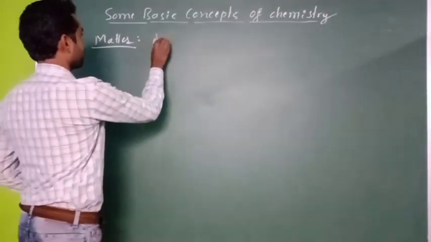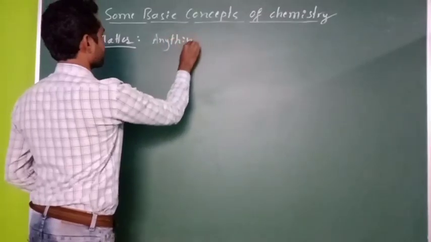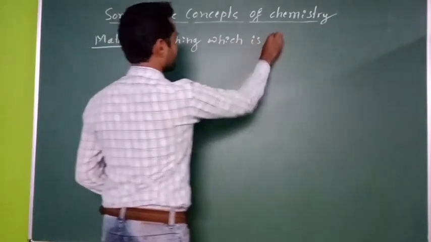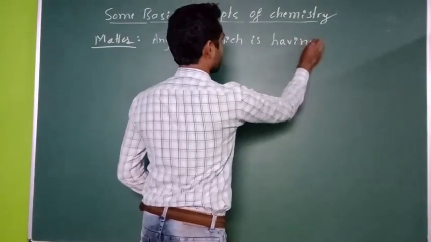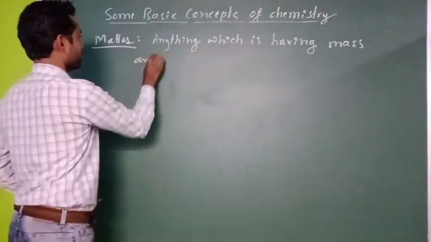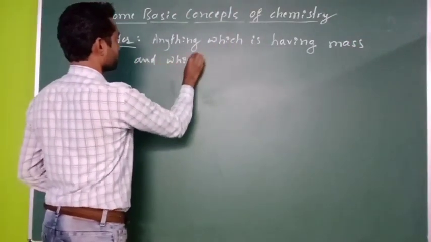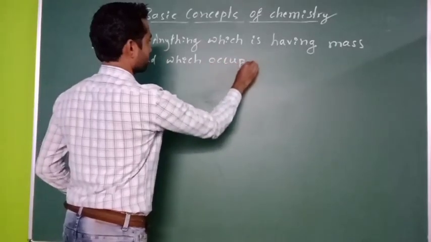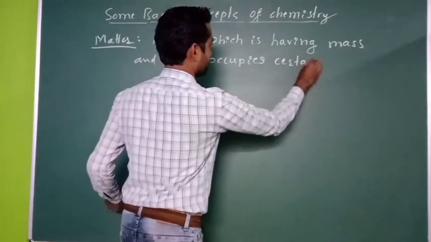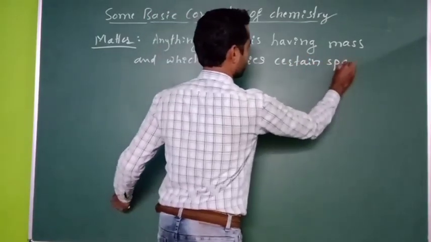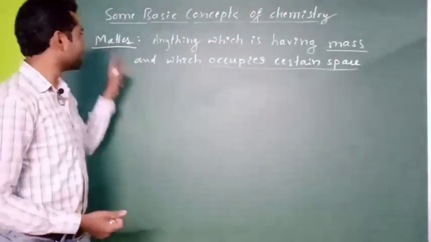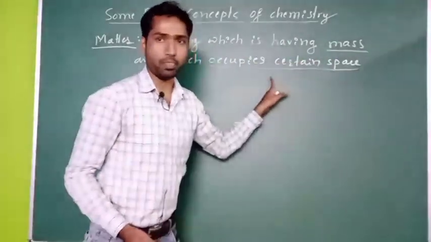Anything which is having mass and which occupies certain space. If you want to say anything as a matter, then these two criteria have to be fulfilled, right?